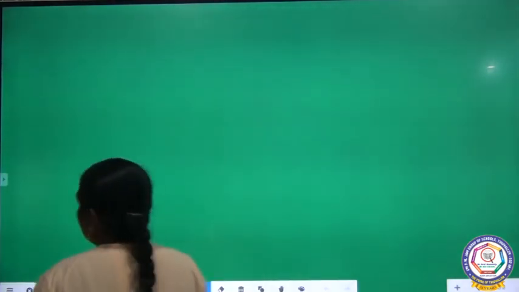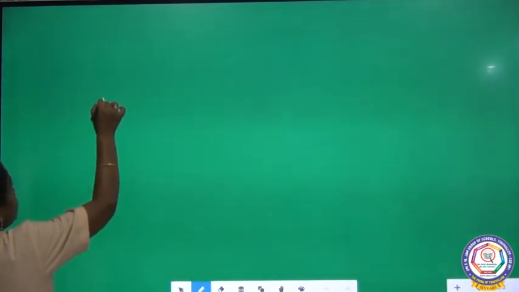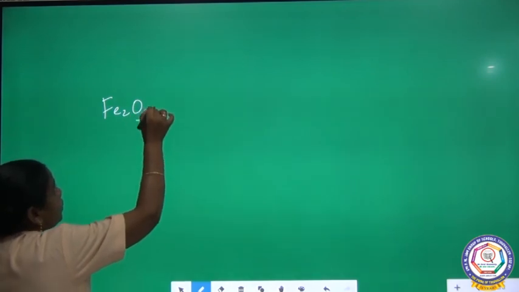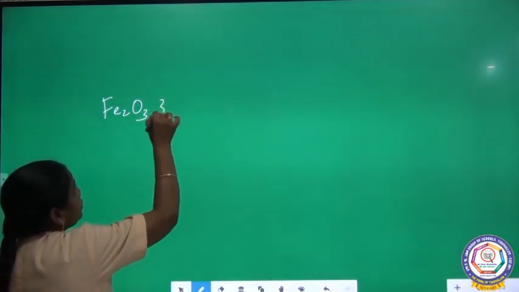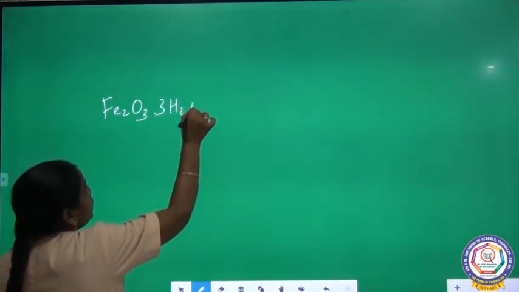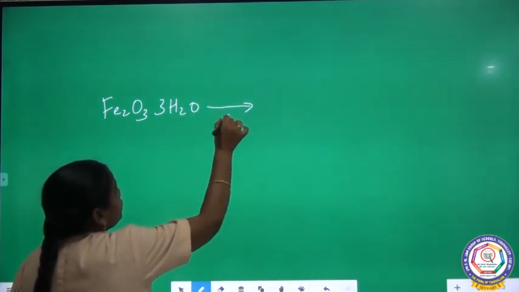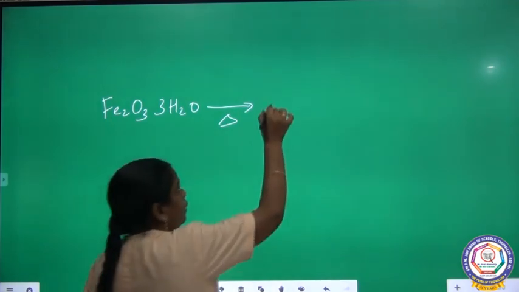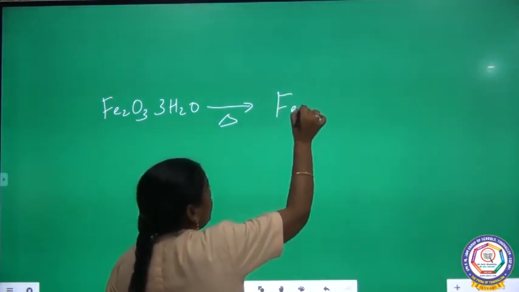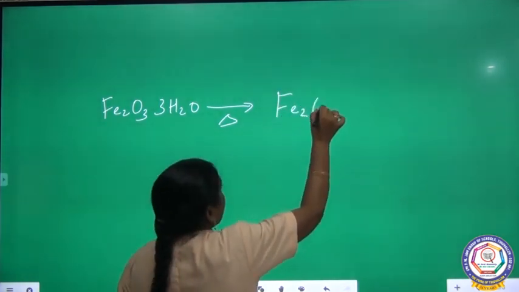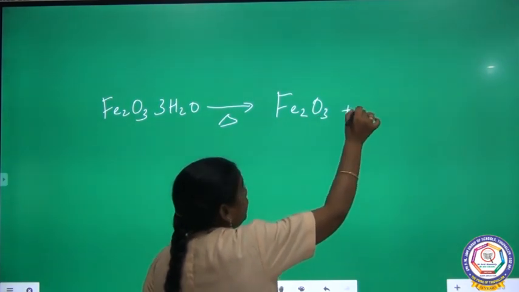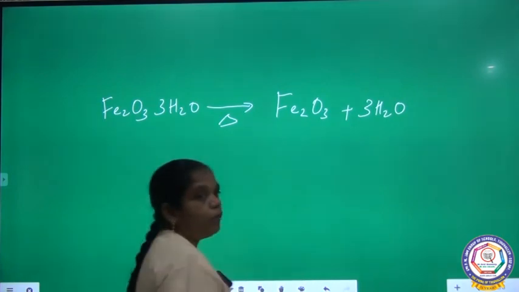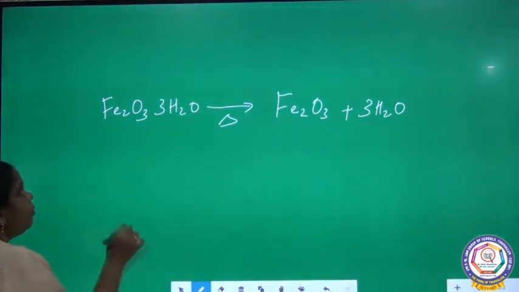Now we will see the hydrated ore. Fe2O3, 3H2O. Here the metal is converted into oxide and water is evolved as moisture.